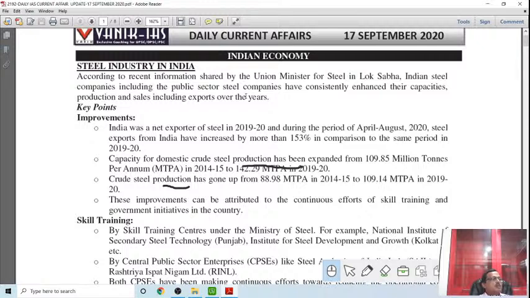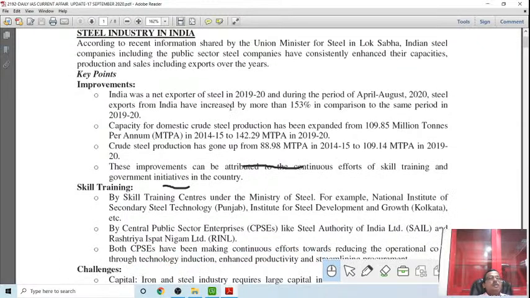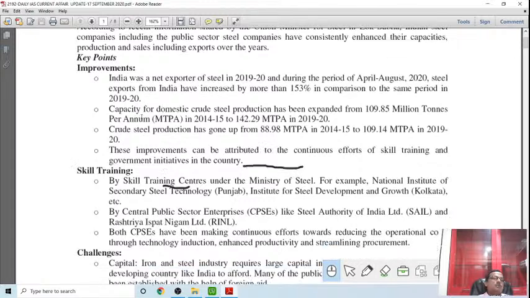The steel sector is growing in the country because domestic demand is growing, so India's export potential is growing. Quality steel from India is being produced, and global demand for steel is there, so India is able to export it. India was a net exporter of steel in 2019-2020, and during April to August 2020, steel exports from India increased by more than 153% in comparison to the same period last year. That is good news.